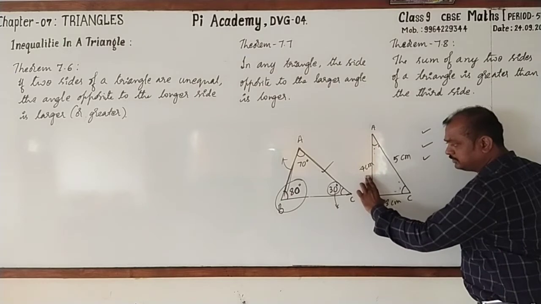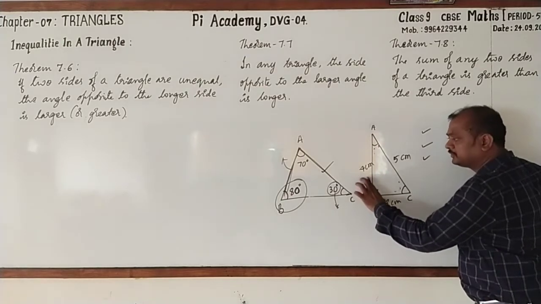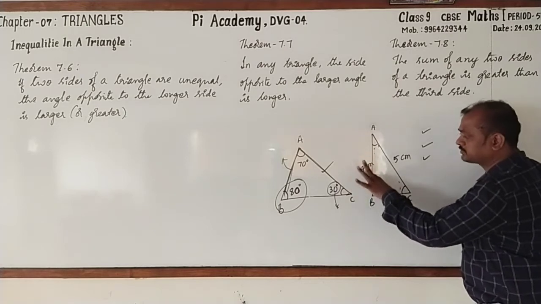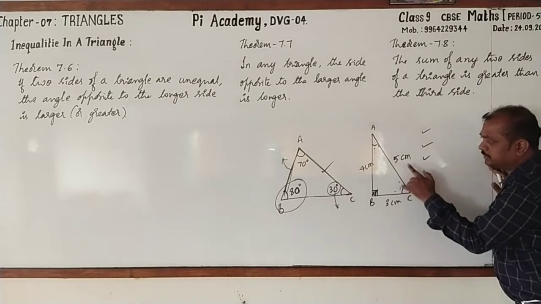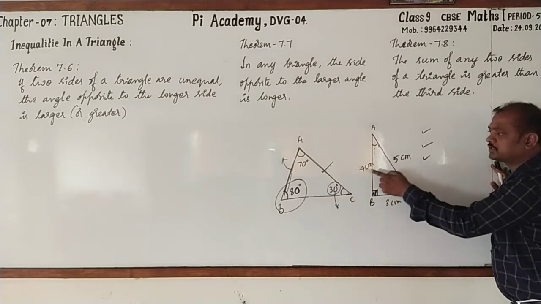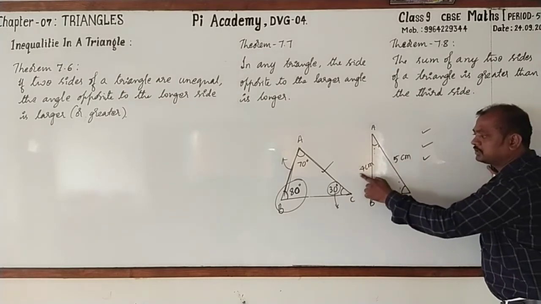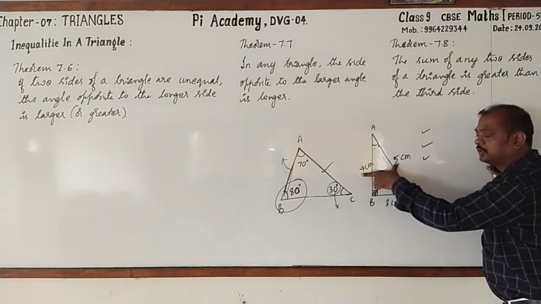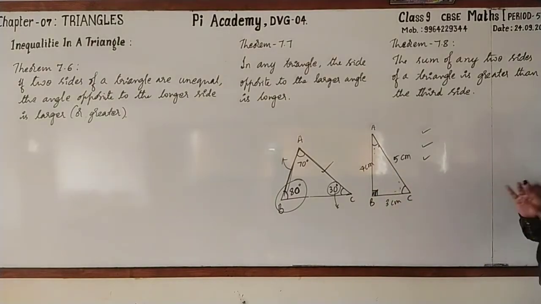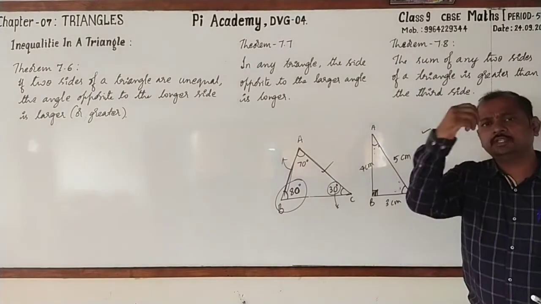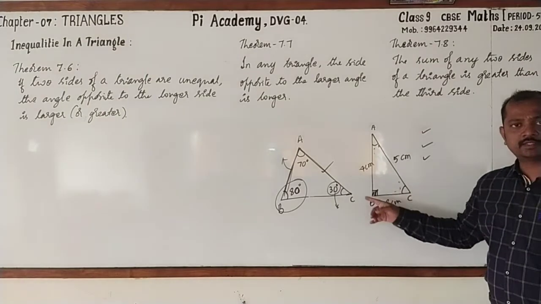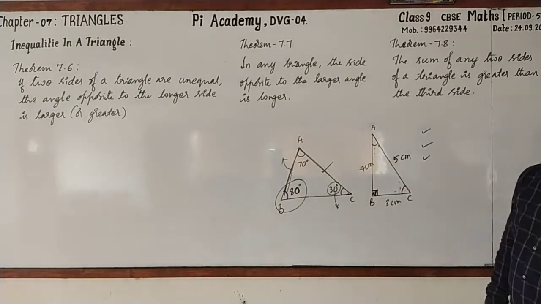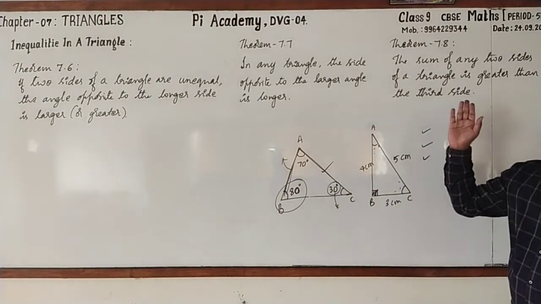Means the sum of two sides of this triangle is greater than the third side. Add these two. 3 plus 5, 8, which is greater than 4. 4 plus 5, 9. 9 is greater than 3. In general, we can say that in any triangle, the sum of any two sides is always greater than the third side. Now, please go through the statements.